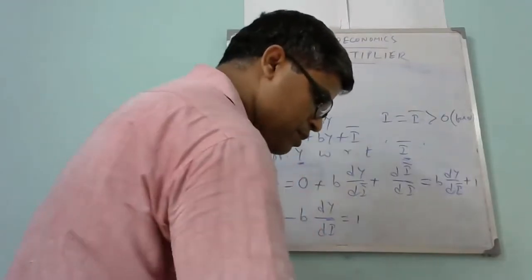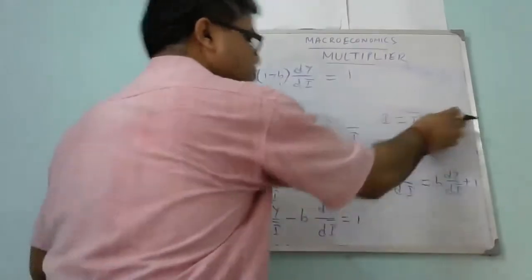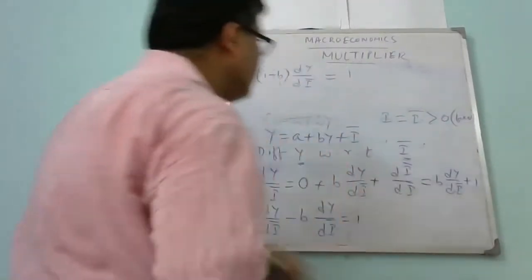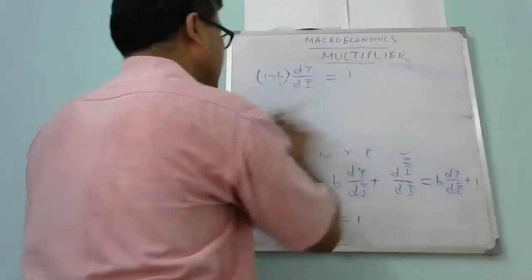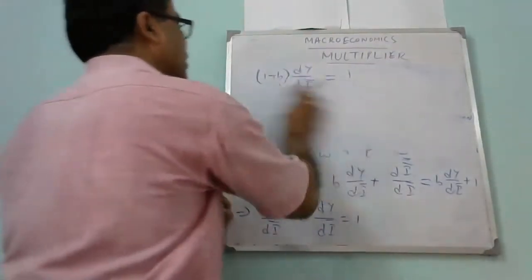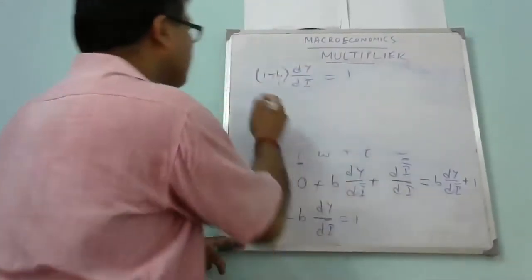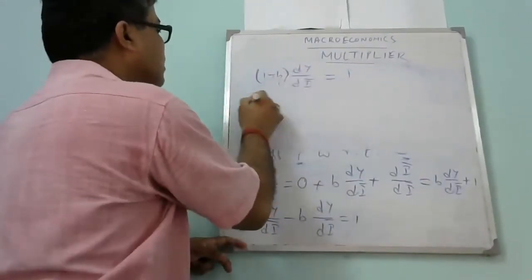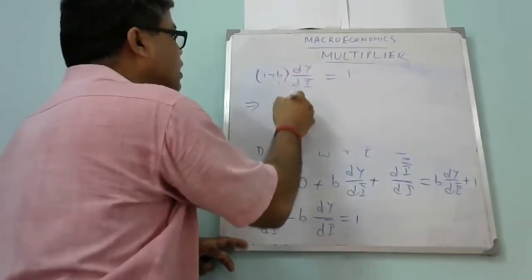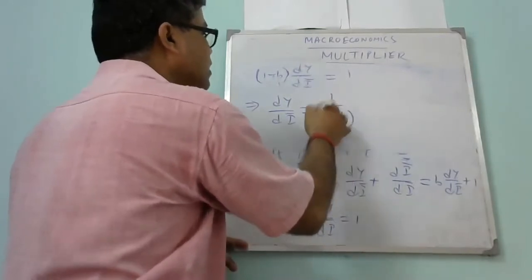So therefore, if we divide this, dY by dI bar is equal to 1 by 1 minus b.